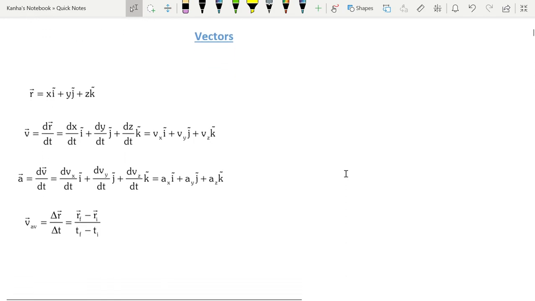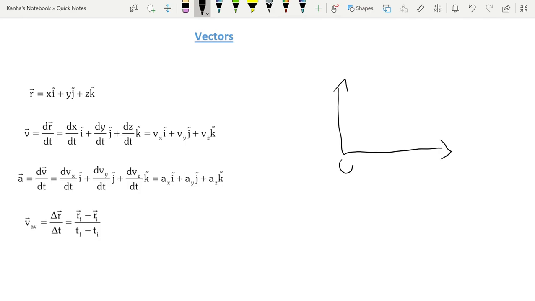Alright, so first we start with what is a vector. A vector is something that has a direction and magnitude. I'm sure that you might have studied it already before, but let's discuss it very quickly. For defining a vector, you need a reference frame. You have an origin, you have an x-axis, you have a y-axis, and if this is a 3D plane, you have a z-axis as well.